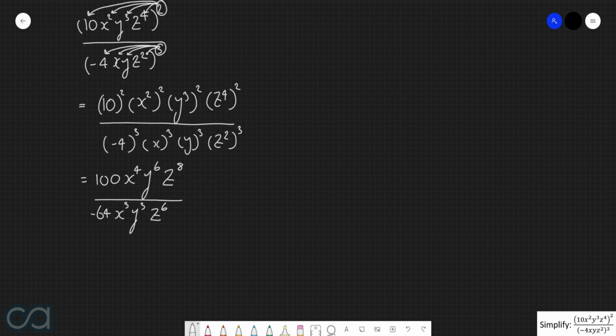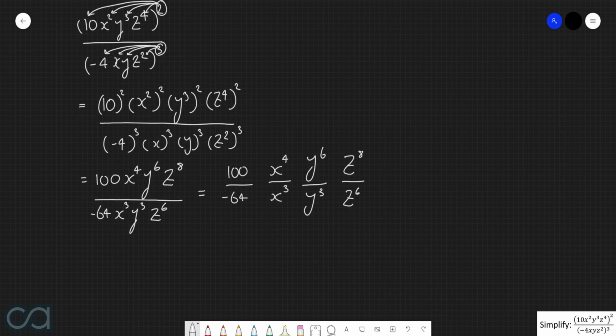Now let's start splitting everything up. So for the regular coefficients, we've got 100 over negative 64. For the x's, we've got x to the power of 4 over x to the power of 3. Then we have y to the power of 6 over y to the power of 3. And then we have z to the power of 8 over z to the power of 6.